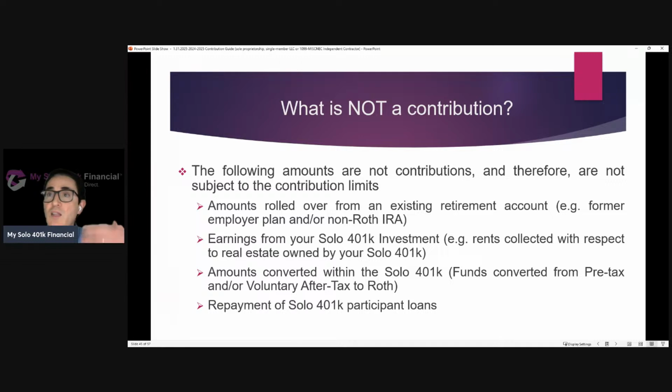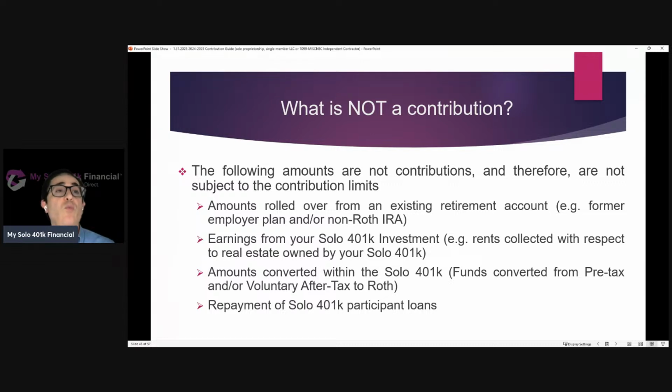So they might be collecting rent from their real estate investment properties. So that, of course, is funds being returned to the solo 401k. That likewise doesn't count as a contribution. That likewise doesn't reduce how much they can contribute to the solo 401k.